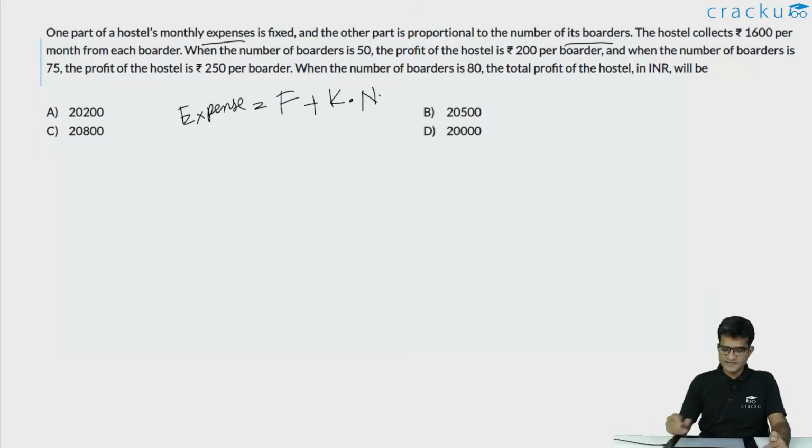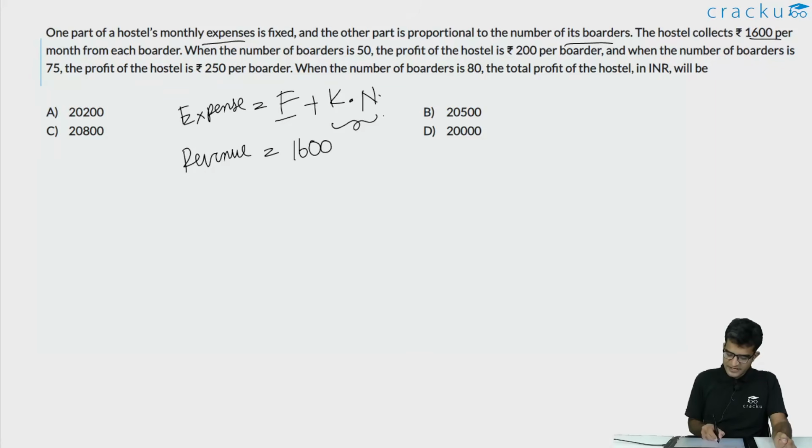As the number of boarders increases, the variable expense also increases proportionally and the fixed cost will remain the same, which is F. The revenue that it generates per boarder is the same, it is 1600. So the revenue is 1600 N. So the total profit that it makes will be equal to 1600 N, which is the total revenue, minus F minus Kn.